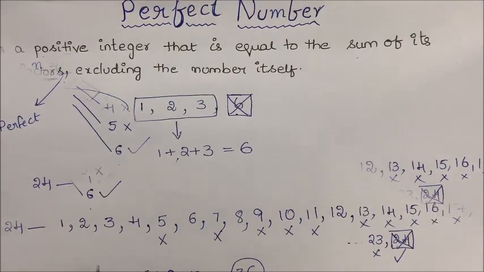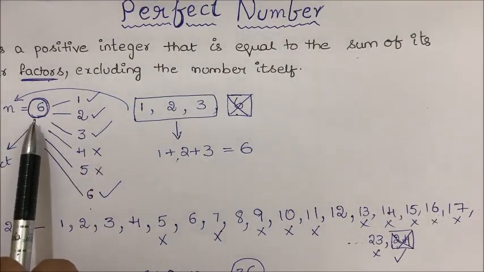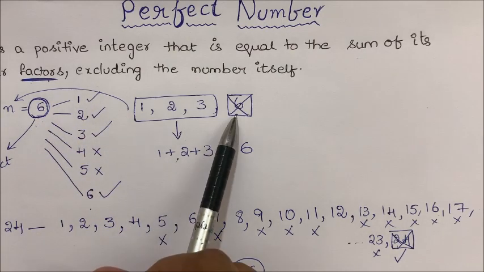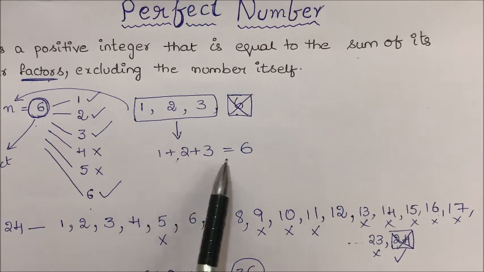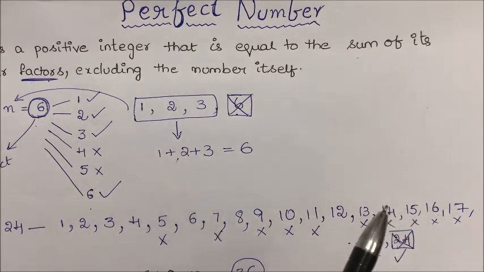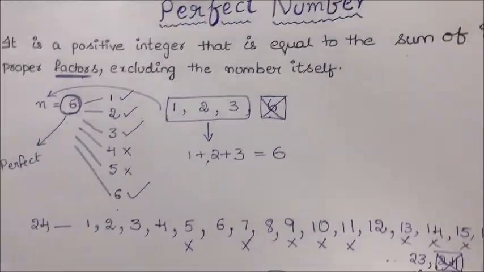Using the same process, finding the factors of a given number and adding up all the factors excluding the given number, if that result is equal to the given number, then it is called a perfect number. This is the process by which we find out whether a number is perfect or not. Now let us write the code to find the perfect number.